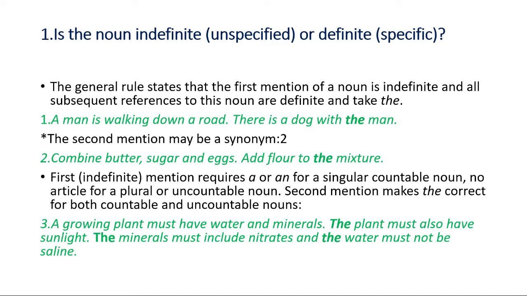So, the third example: a growing plant must have water and minerals. The plant must also have sunlight. The minerals must include nitrates and the water must not be saline. So this is actually a wonderful example. You can understand things very clearly in this example. We have three nouns here. First one is plant, second one is water, and third one is minerals.